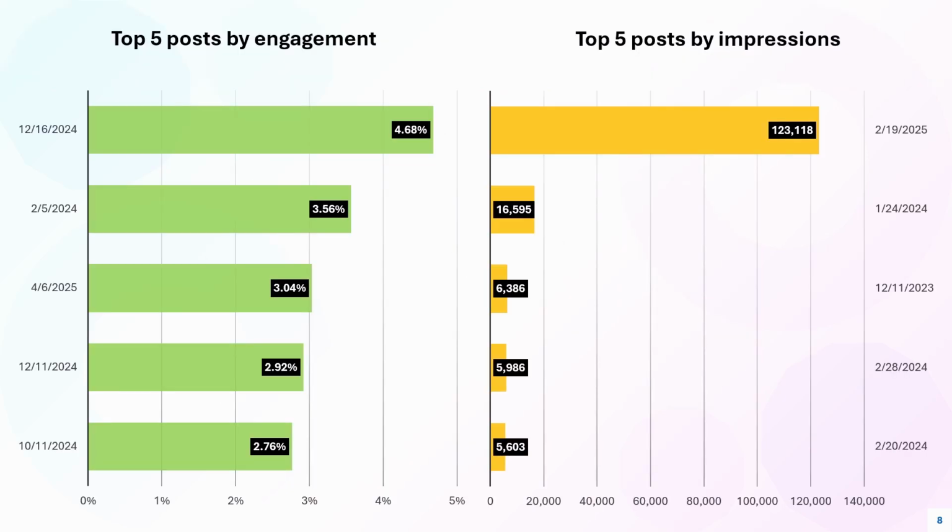Surprisingly, the highest engagement rates were not for posts with the largest number of impressions. I thought popular content would garner the most comments and reactions. Looking at my top 5 posts by impressions, it struck me how there was zero overlap between those in the top 5 by engagement. This indicates an opportunity to bring engagement and impressions more into alignment with content that appeals on both a personal and tech professional level.